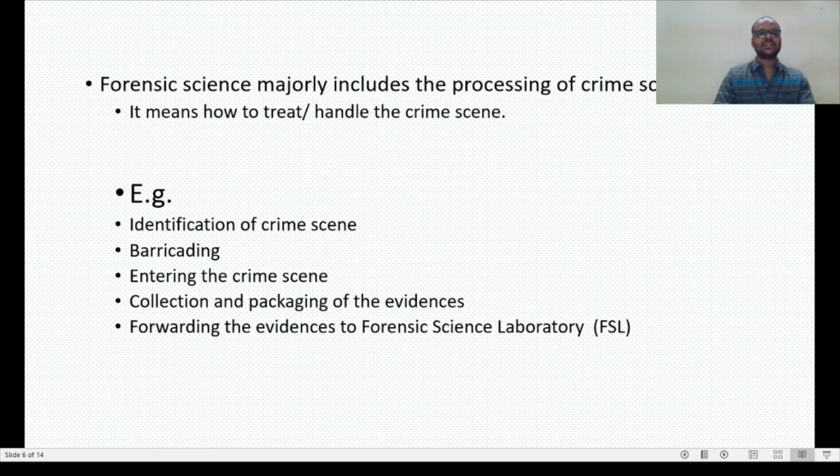So forensic science majorly includes the processing of the crime scene. The processing means how to treat or handle the crime scene. In that, some steps are there. The first is identification of the crime scene, meaning is that a crime scene, and what type of crime scene is that? Then barricading the crime scene, entering the crime scene, collection and packaging of the evidences, and the last one is forwarding the evidences to the forensic science laboratory.